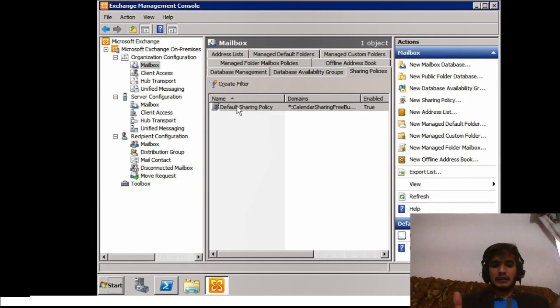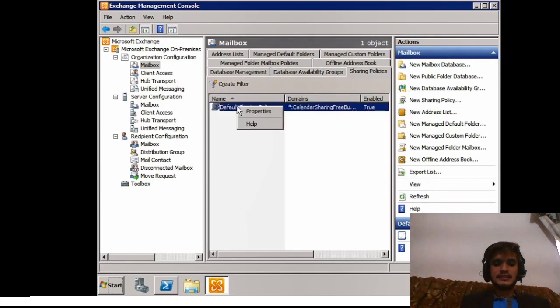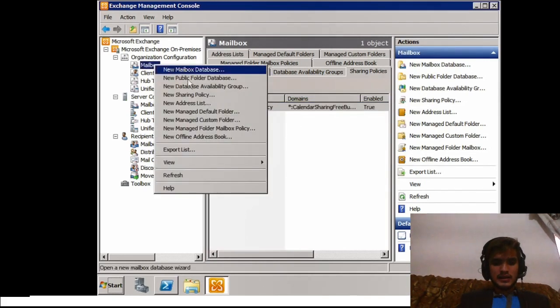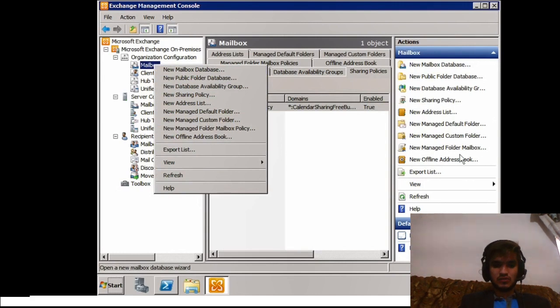As we click through these, you can see that Exchange Management Console is a very easy way to work when it comes to finding what you need. So you select any one of these and you can use the action pane over here on the right in order to find various wizards that you can use through the Exchange Management Console.